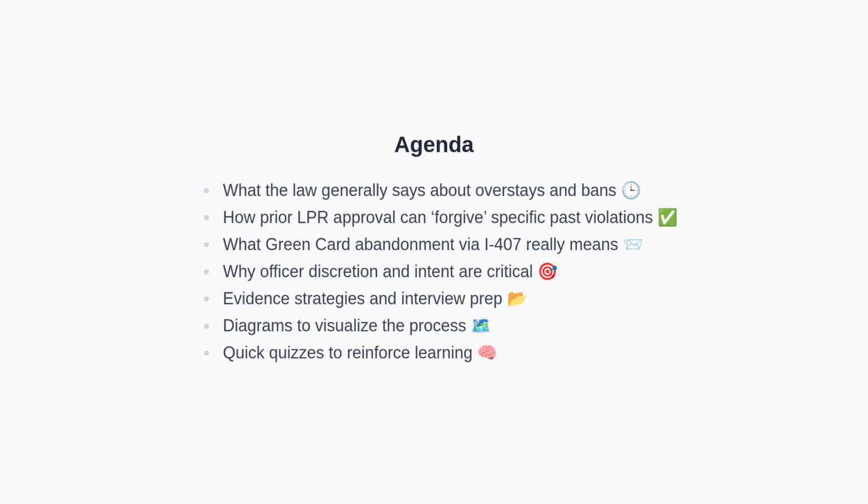Here is our agenda. First, we will cover the legal framework behind overstays and bans. Second, we will explain the mechanism by which a prior grant of LPR can forgive certain past inadmissibility grounds. Third, we will define what formally abandoning LPR status using Form I-407 means. Fourth, we will highlight the practical reality of officer discretion and intent.